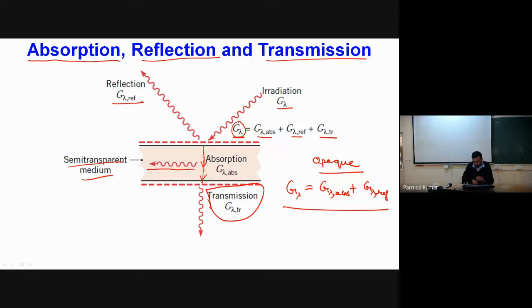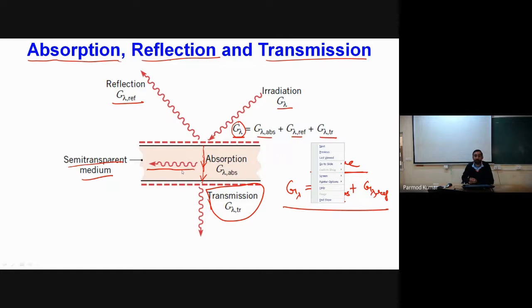But for the majority of our engineering applications, we operate in the range of opaque material. So that's why majority of the times we will be considering that total irradiation is nothing but the sum of absorption plus reflection. One important point also, let me highlight over here. It is not always the case that the medium which is acting transparent for one type of radiation may not behave as non-transparent for other types of radiation.